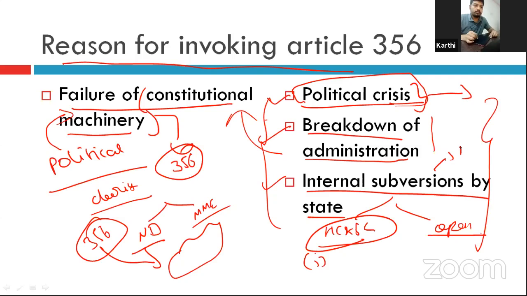The internal subversion, the Manipur case, and many recent cases. The role of the governor is very important. In Tamil Nadu also, when the former Chief Minister Jayalalitha died, there were many subversions, but the role played by the governor was very essential during this time, right? That we will see in the governor's role.